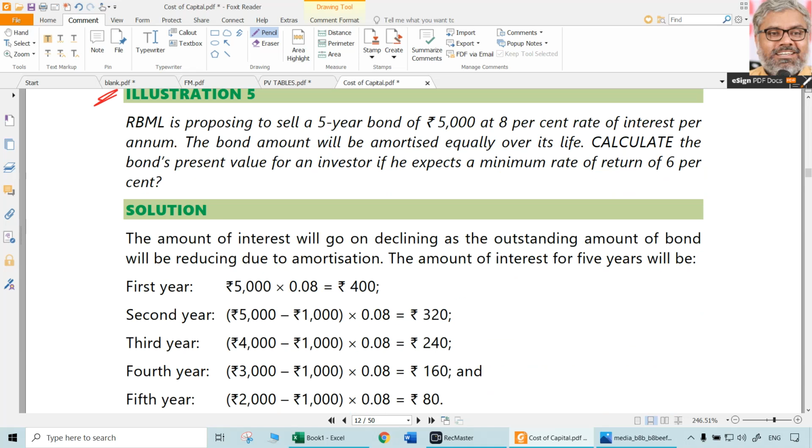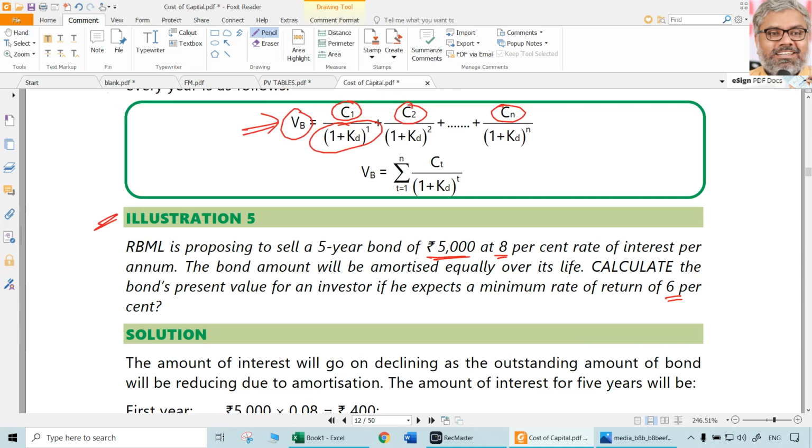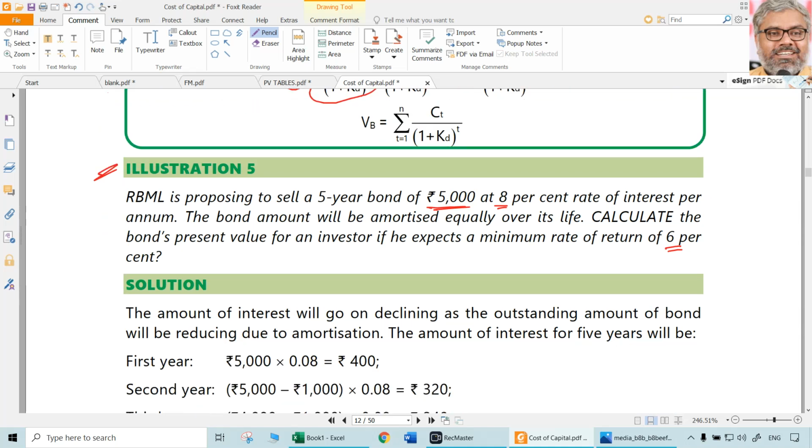RMBL is proposing to sell a 5-year bond of 5,000 rupees at 8% rate of interest per annum. Bond amount will be amortized equally over its life. Calculate the bond's present value for an investor if he expects a minimum rate of return of 6%. So it is a reverse case. KD is not asked. KD is known already. That is the expected rate of return in this case, which is 6%.